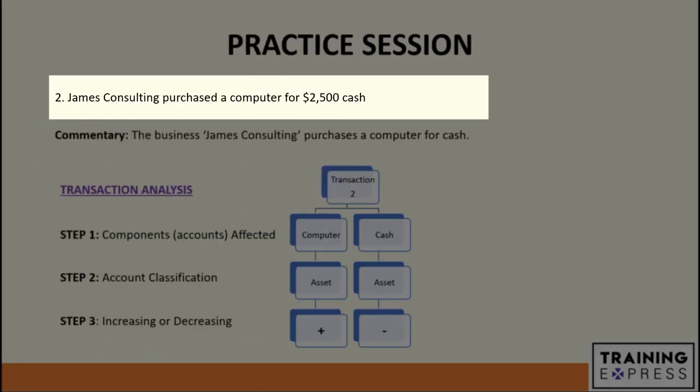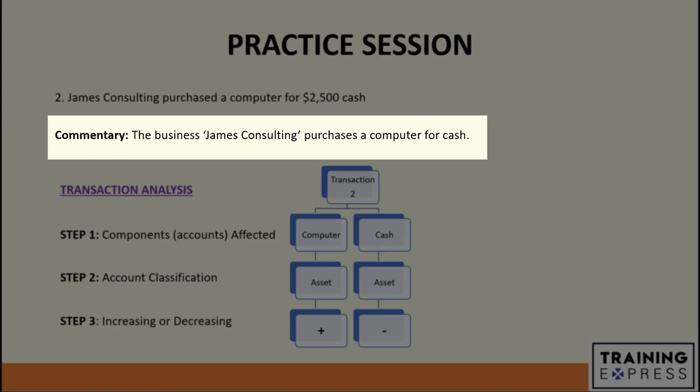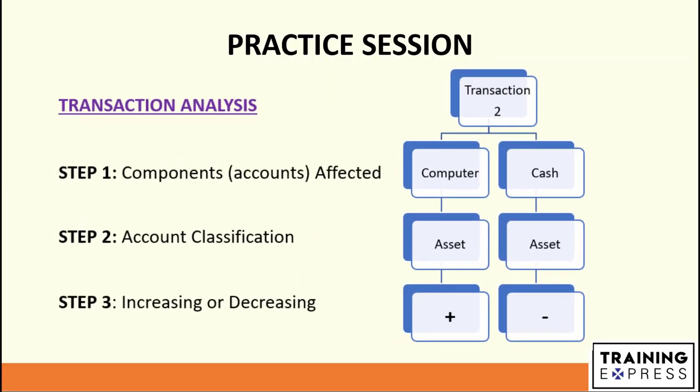Transaction number 2, James Consulting purchased a computer for $2,500 cash. Commentary: the business James Consulting purchases a computer for cash. Let's do the transaction analysis. Step number 1, we need to identify which accounts are affected in this transaction. We can see that James Consulting purchased a computer for cash. So the two accounts affected are computer and cash.